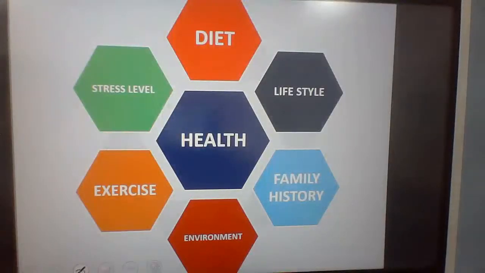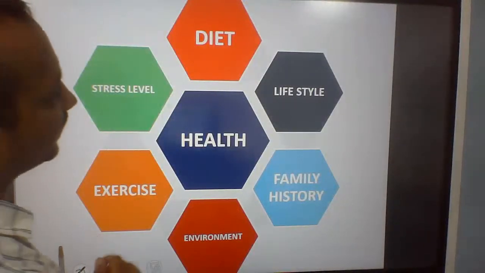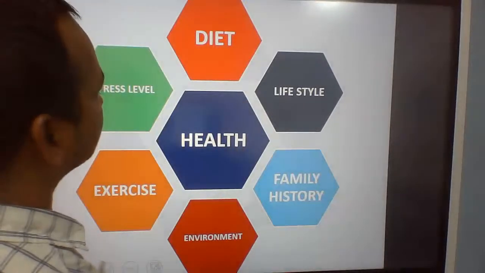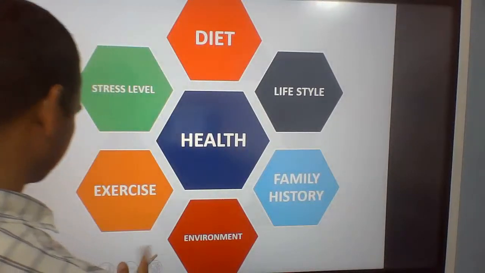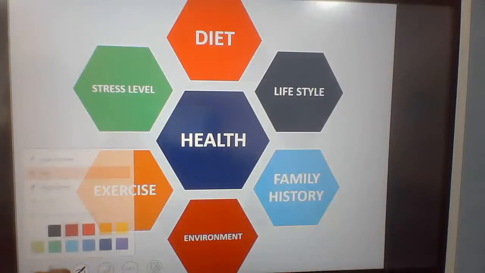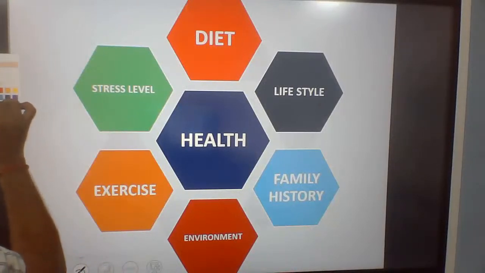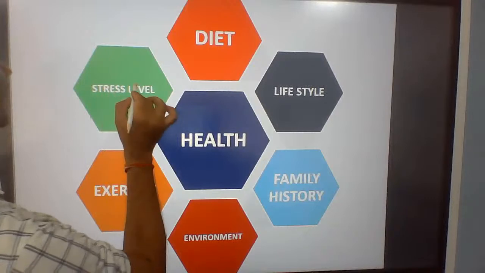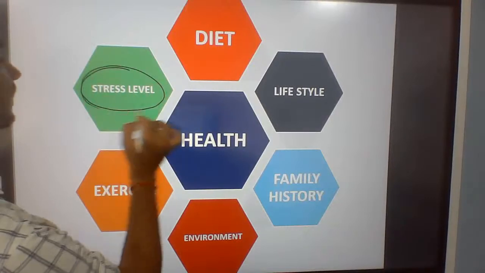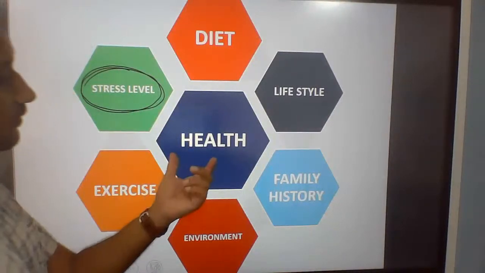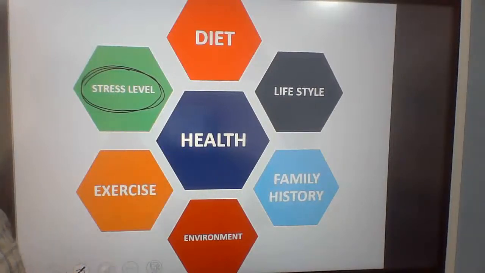Our health can be influenced by different means. Number one, stress level. Health is the total fitness of the body.